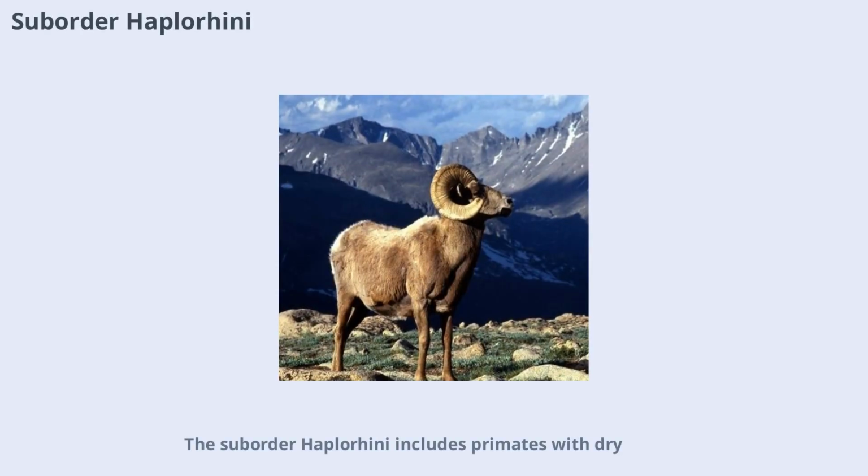Suborder Haplorhini includes primates with dry, hairy noses and ringed nostrils. These primates have placental development and distinctive skull morphology. Their large, forward-facing eyes and reduced snouts are adaptations for enhanced vision. Haplorhines include tarsiers, monkeys, apes, and humans, representing a major branch of primate evolution.